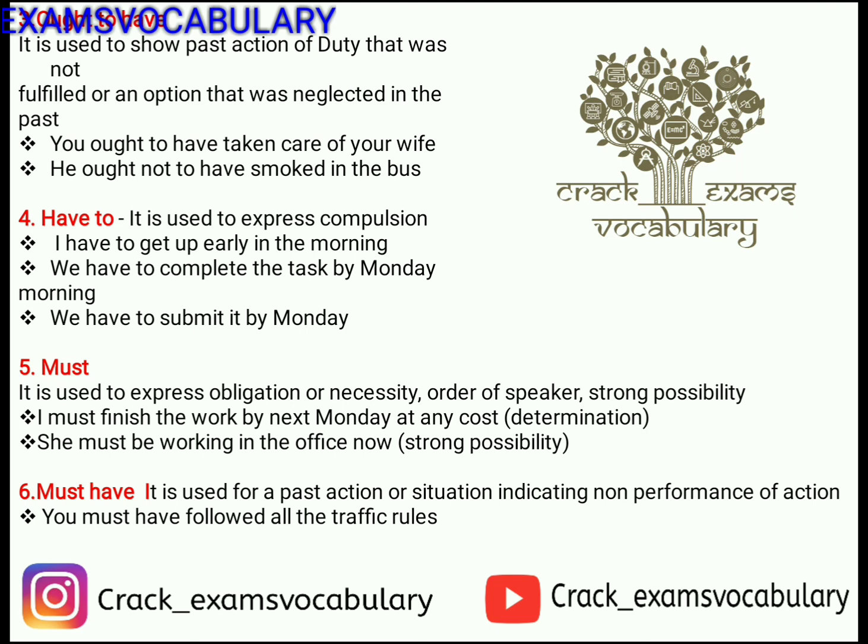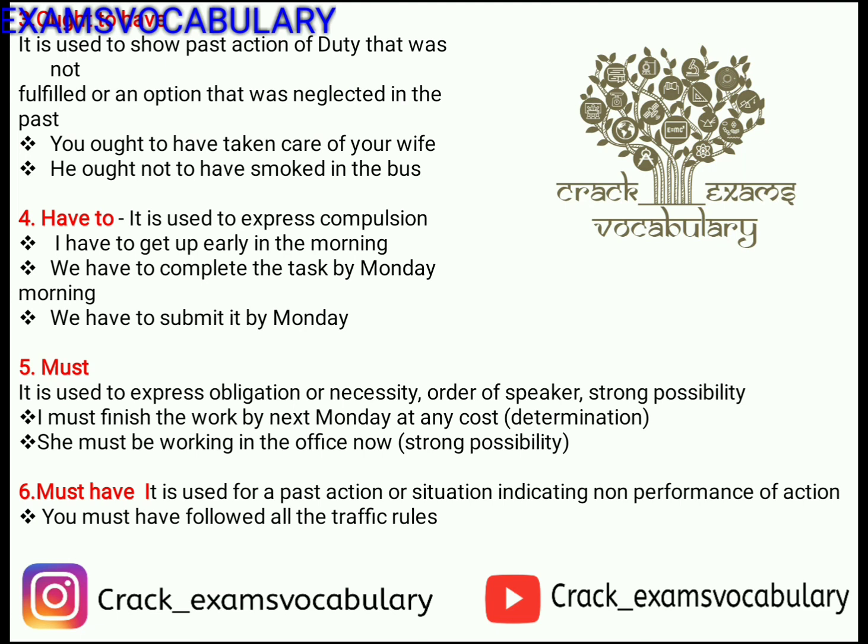Fourth, have to. It is used to express compulsion. For example, I have to get up early in the morning. We have to complete the task by Monday morning. We have to submit it by Monday. So this is a kind of compulsion that I have to do this thing. This is 100% compulsion कि मुझे ये करना ही करना है. No ifs and no buts, no options, no choices, we can say. So I have to do this thing.